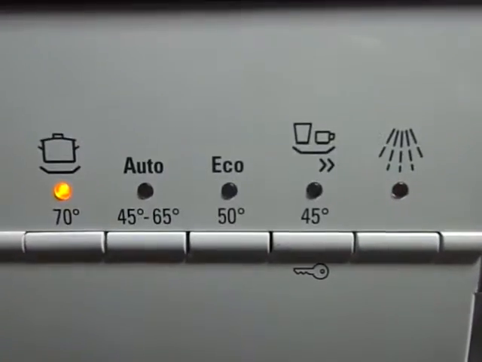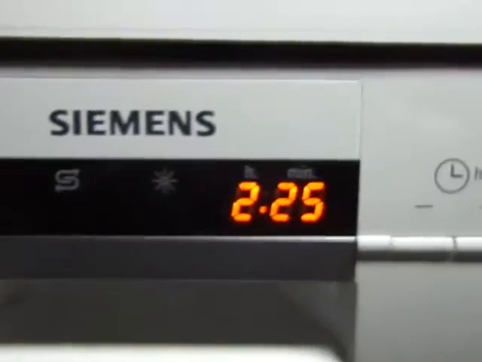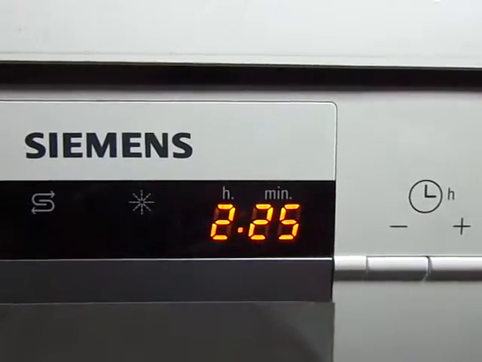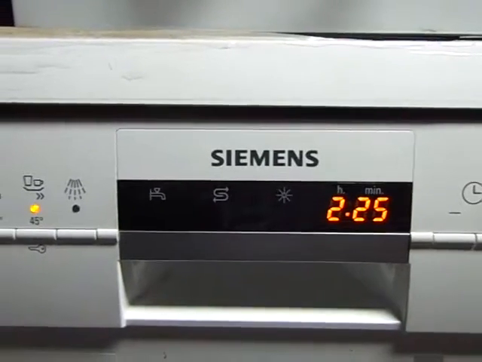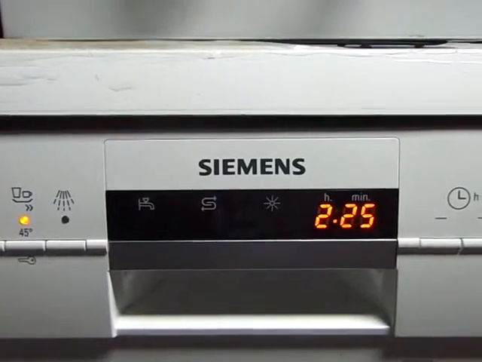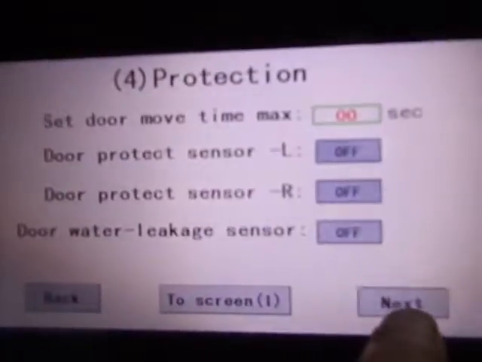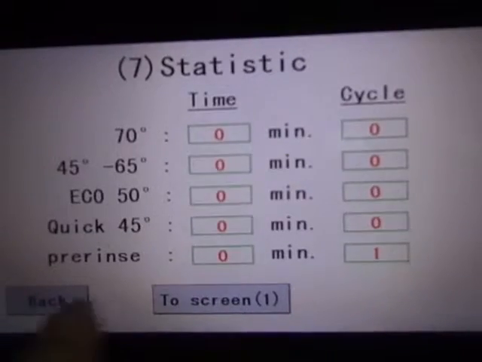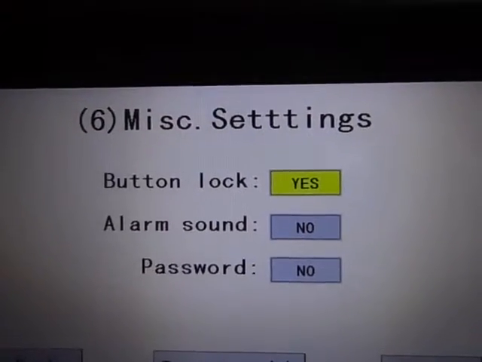Now you can see it selects the 70 degrees automatically, and the timing is 2 hours 25 minutes. After 5 minutes, it will set to button lock. Why does CL appear on the screen? Because we have selected the button lock.